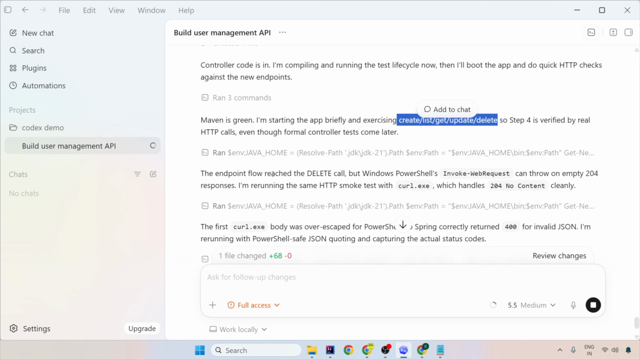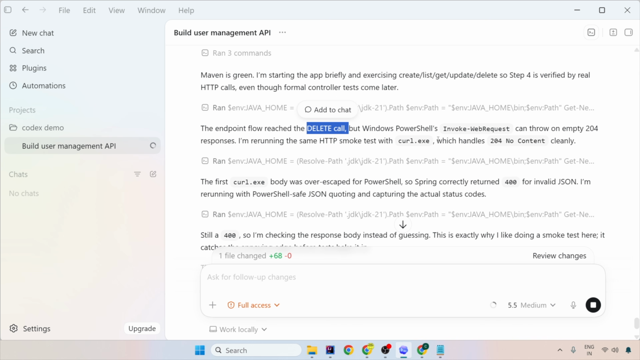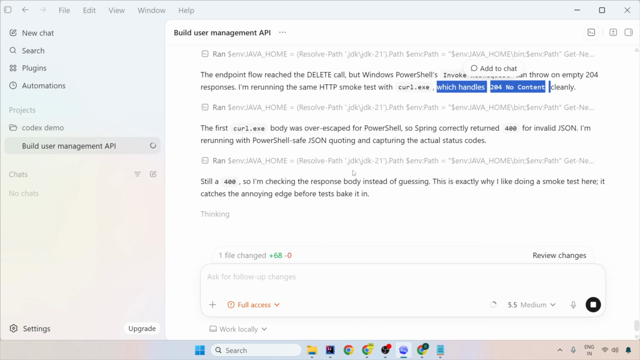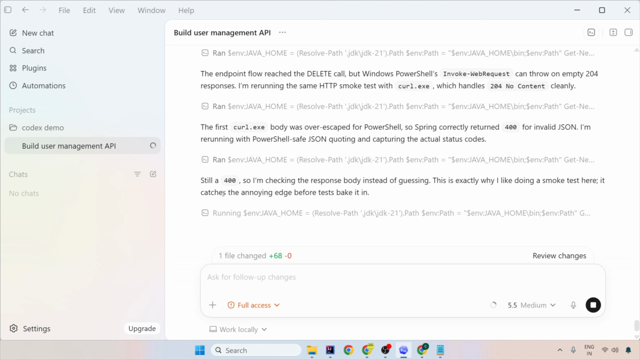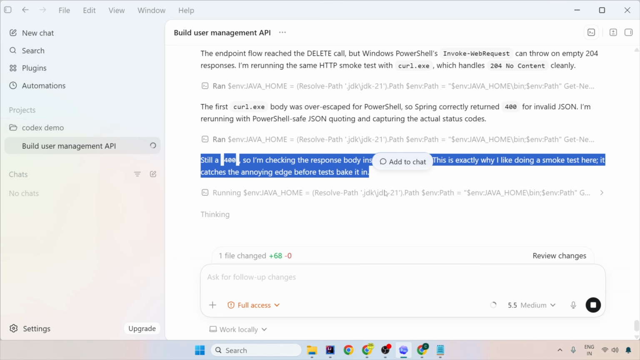Now it says endpoint reached the delete call and it expects 204 no content after trying to access it again. But it still sees there is some error here. So Spring is still returning 400. So I'm checking the response body instead of guessing. This is exactly why I like doing a smoke test here. It catches the annoying edge case before the test bakes in. So see how beautifully it is checking all the edge cases for you. So it is also doing testing apart from just being a developer for your system.